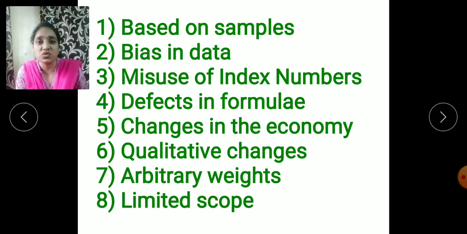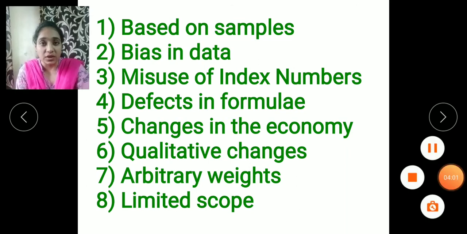And the last one is limited scope. Limited scope means that the index number is only calculated for a specific purpose, and as we have seen in the first point also, based on samples, all the products are not included there. Even we can say complete data is not given, and bias data is there. So due to all this it has limited scope. It cannot be used in all other fields.